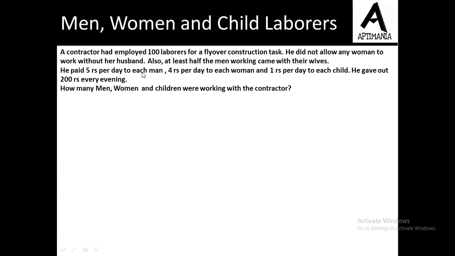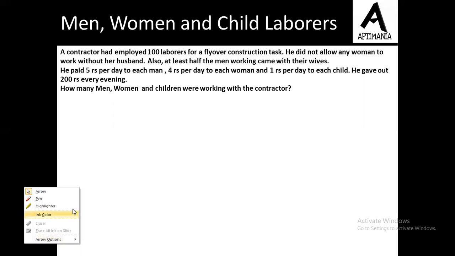He paid 5 rupees per day to each man, 4 rupees per day to each woman, and 1 rupee per day to each child. So he gave out 200 rupees every evening. The question is, how many men, women, and children were working with the contractor?